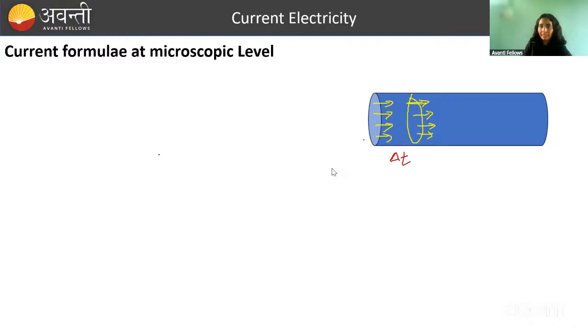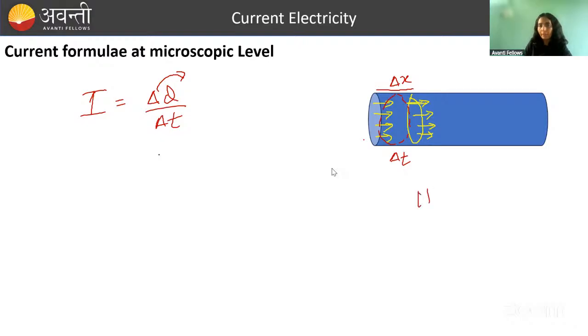So if current is entering here and leaving here, some amount of charge has flown in this region, right? Let's say its thickness is delta x. I'm asking how much current has flown. So I will say delta q by delta t. Now the task is to calculate delta q, because delta t is already given.